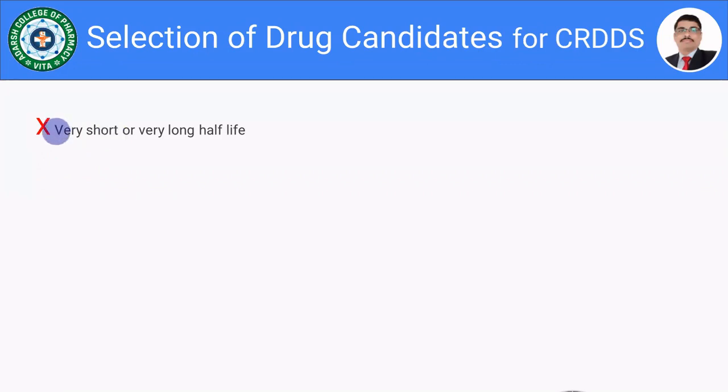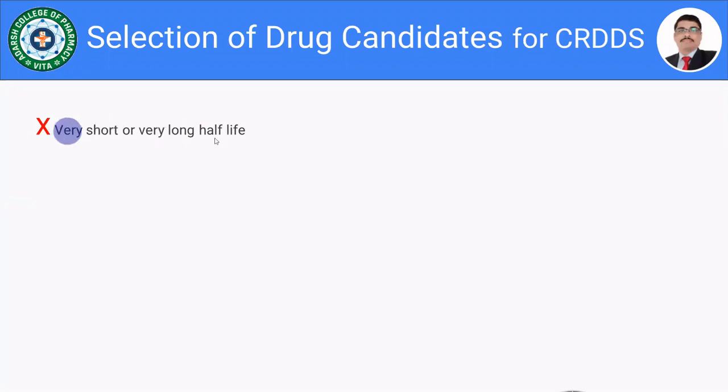So if the drug has a very short half life or a very long half life, for example, for very long half life take the example of phenobarbital, which has almost a 3 to 5 day elimination half life, it is not at all possible to formulate phenobarbital into control release or sustained release, because the drug itself is long acting, isn't it?